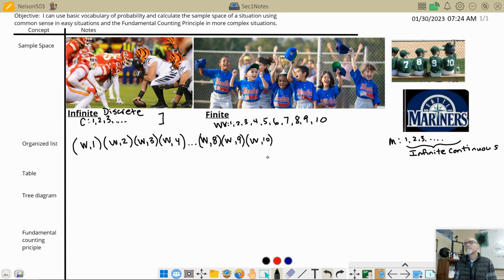All right. Now, what's the other possibility? Well, they could lose, right? So they could lose by 1. They could lose by 2 runs. They could lose by 3 runs. So this is called an organized list, right? Super simple. And I want you to jot a few of these down so that you can keep this straight in your homework.